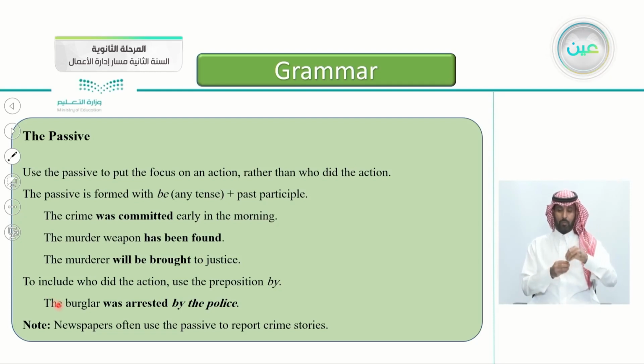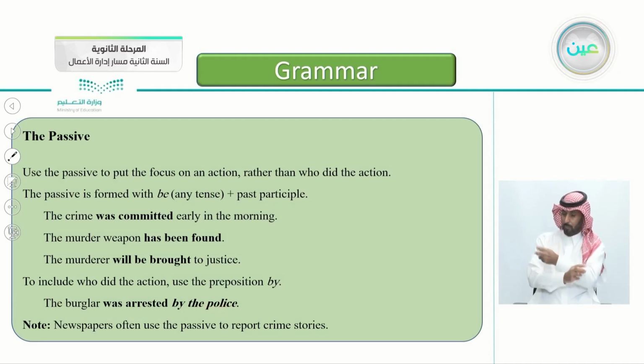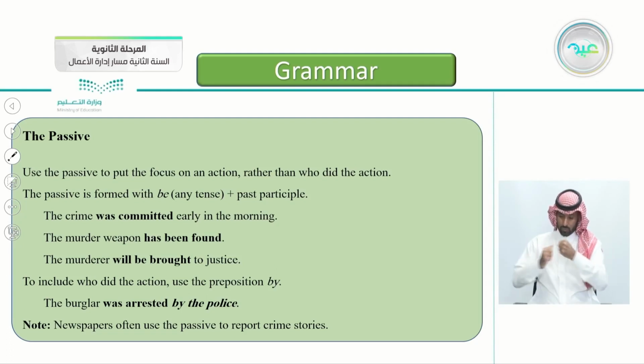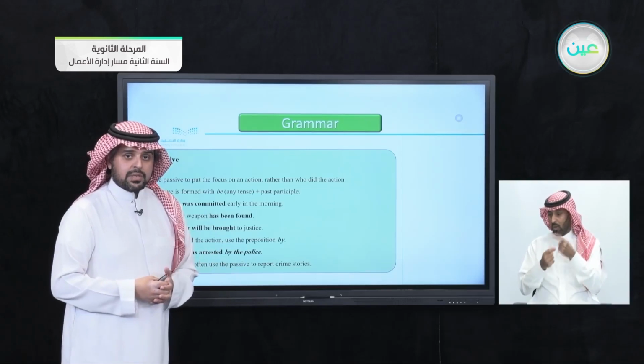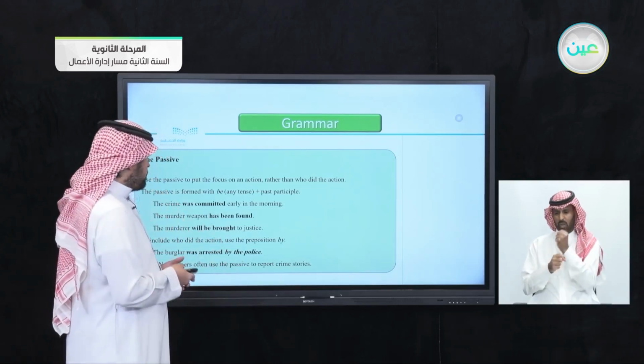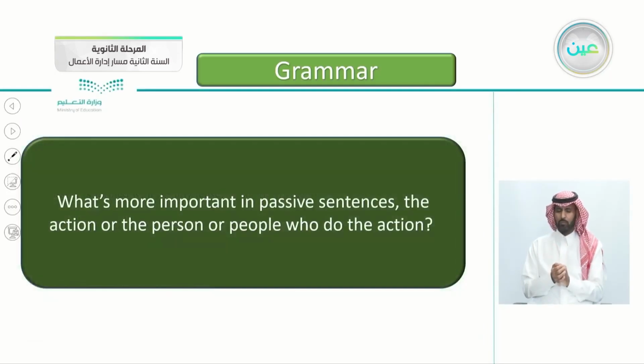For example, the burglar was arrested by the police. If you want to add more information, who did the action, just write the word by, then put the name. Note here, newspapers often use the passive to report crime stories. They always use the passive form to report crime stories.